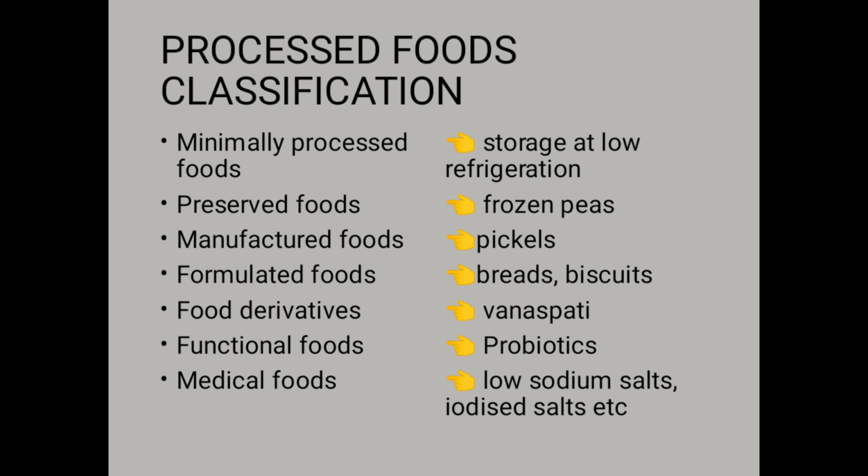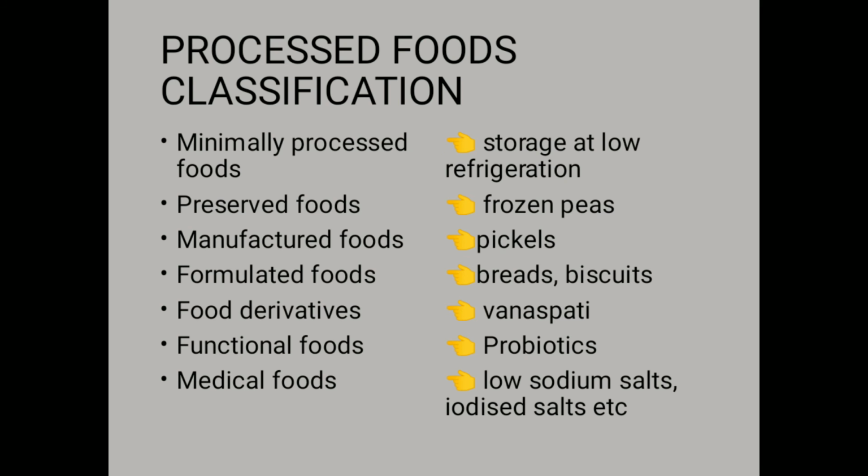Now see, processed food can be classified on the basis of extent and the type of processing as follows: minimally processed food, these are processed as little as possible in order to retain the quality of the fresh food, like storage at low temperature or refrigeration.